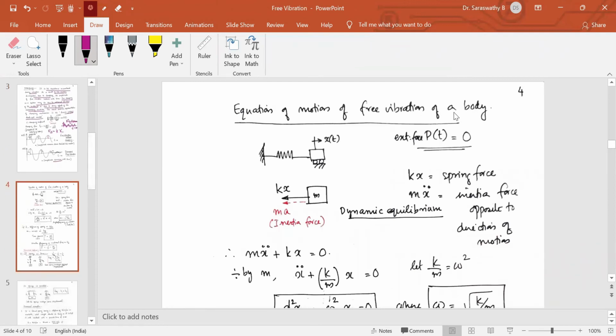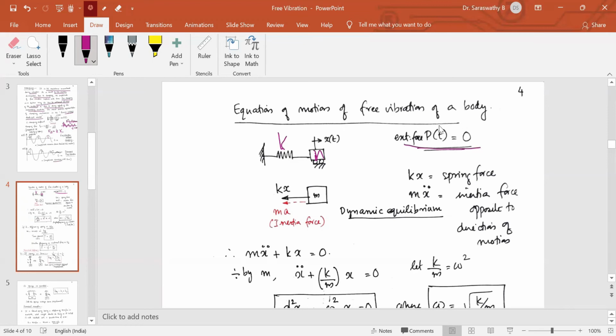Now what is the equation of motion for free vibration? That is our next topic. Free vibration means the system starts vibrating by applying some external force, but the force is not present in the structure at the time of vibration. So the external force is equal to zero. In the spring mass model, there will be only the spring K and the mass M, and the displacement of the mass is shown by x(t). There is no P; P is equal to zero. This is the spring mass model for a free vibration system.